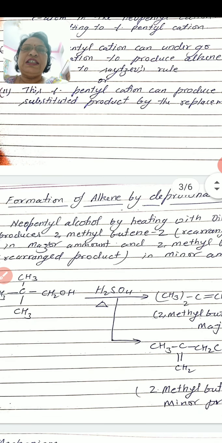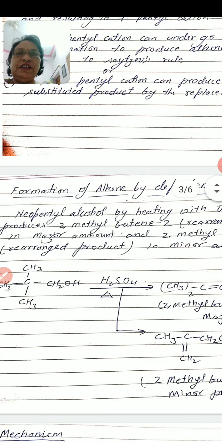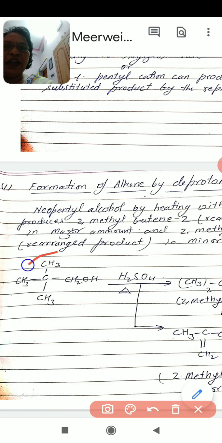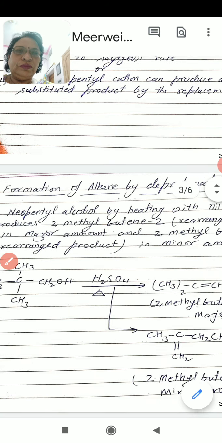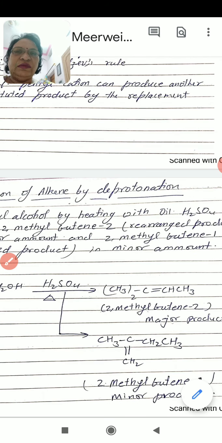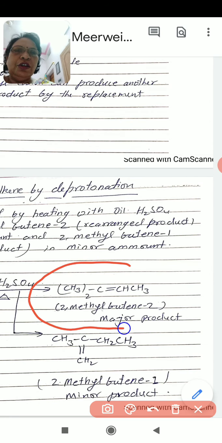First example is neopentyl alcohol. Neopentyl alcohol on heating with concentrated H2SO4 undergoes dehydration. How? Look at this. It undergoes deprotonation or dehydration and produces 2-methyl butene-2.